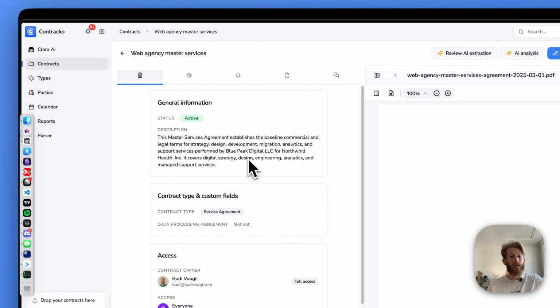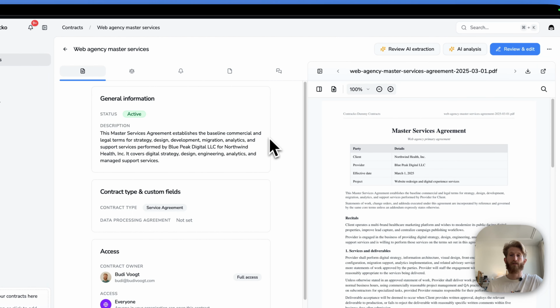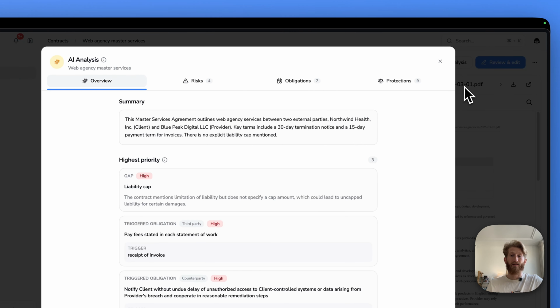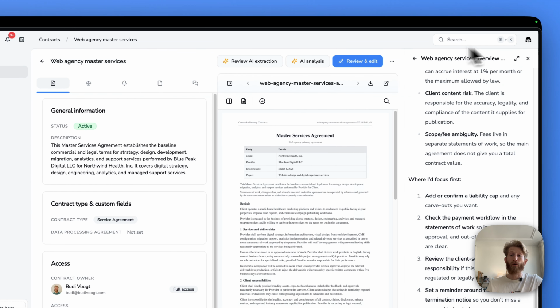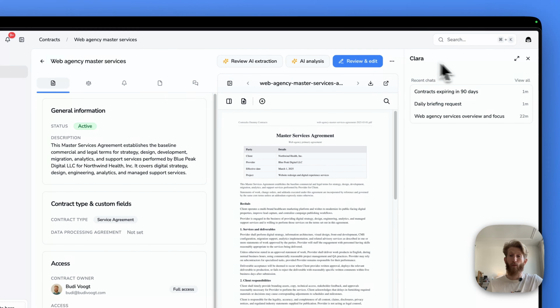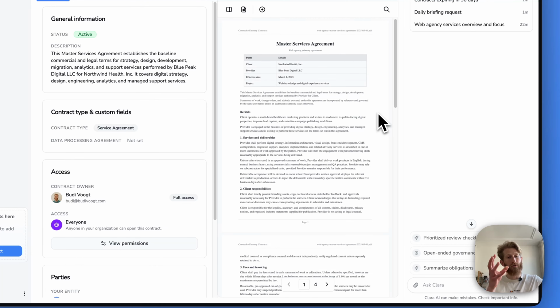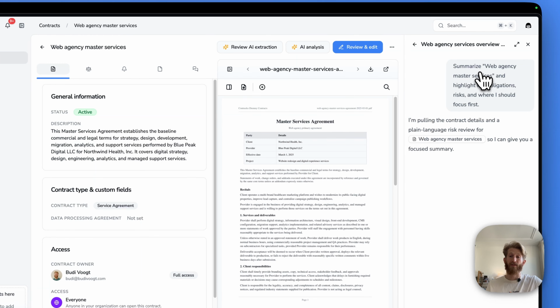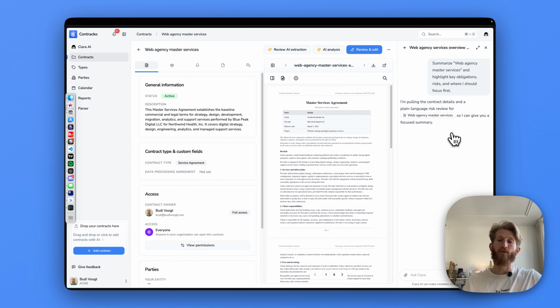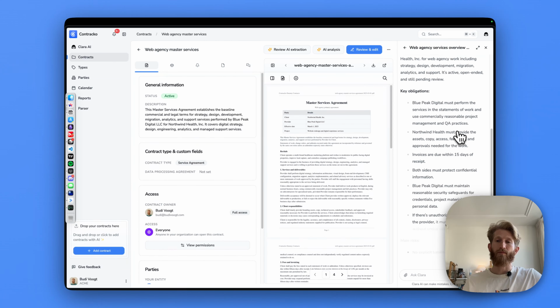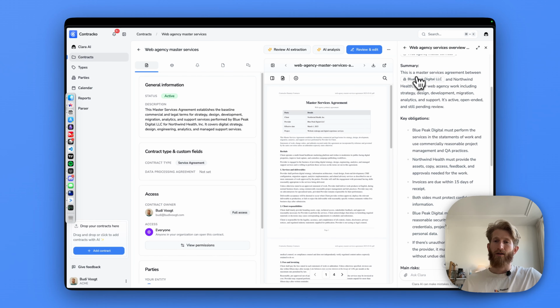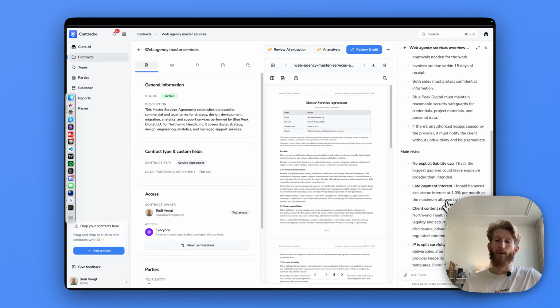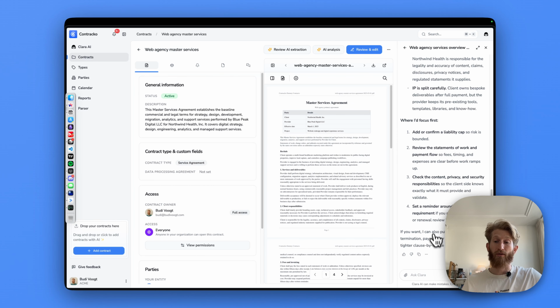Additionally, Clara can have contextual conversations about contracts. So while you can view AI analyses on a contract itself, you can open a chat with Clara, and here Clara will have all the context and know that you are viewing this contract. For example, we can ask her to summarize the obligations and risks of this contract. She's going to do that. Here you are. She'll summarize, identify key obligations, main risks, and where to focus.